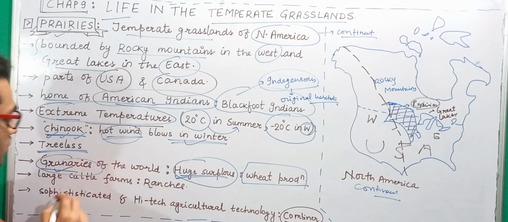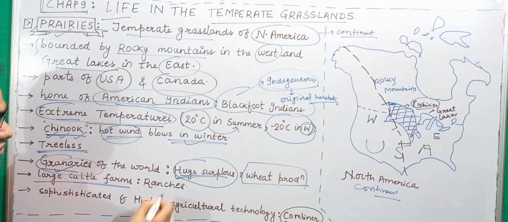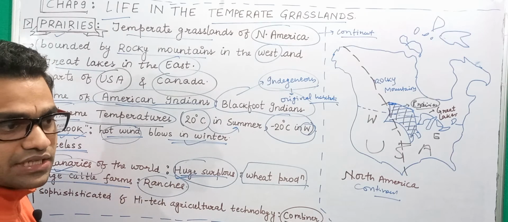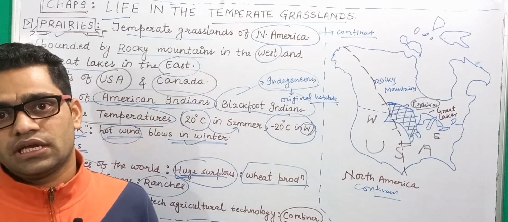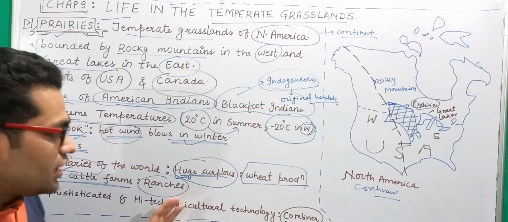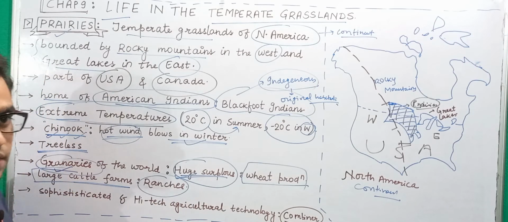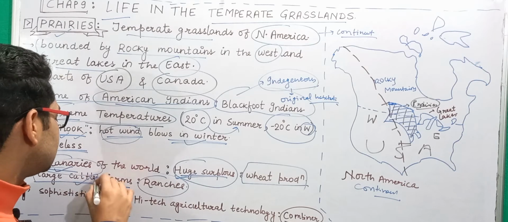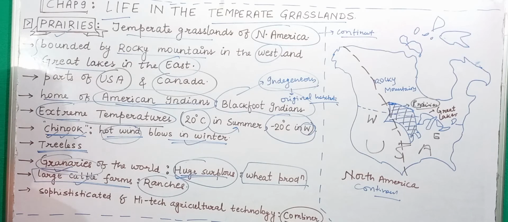Okay, now there is also cattle farming taking place here, and there are large cattle farms, which are called ranches. These ranches are controlled by a very sturdy man. These are also areas where you will find different types of cattle. You may find some sheep, cows and so on in these ranches.